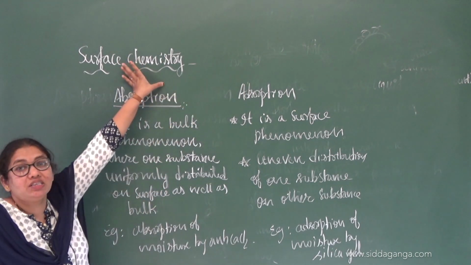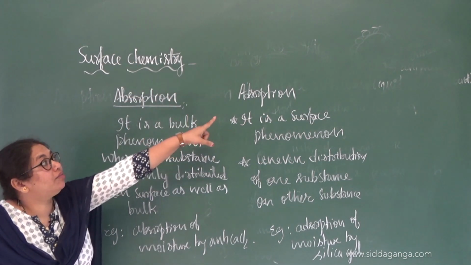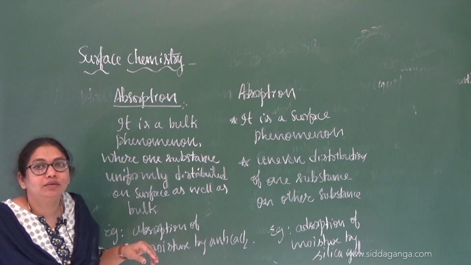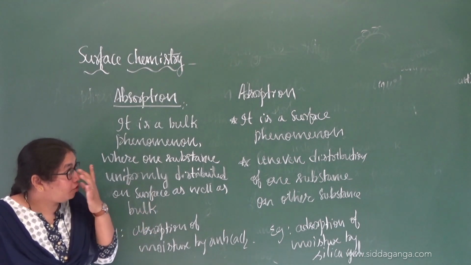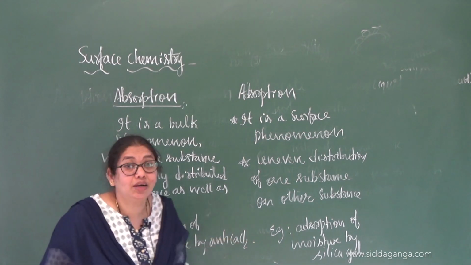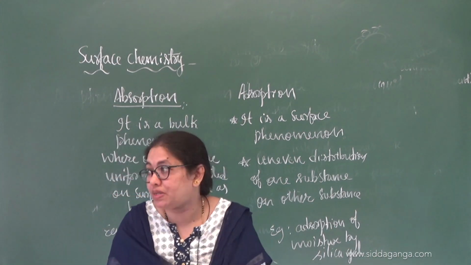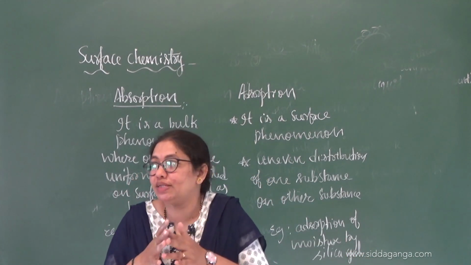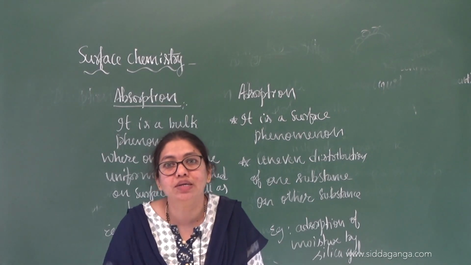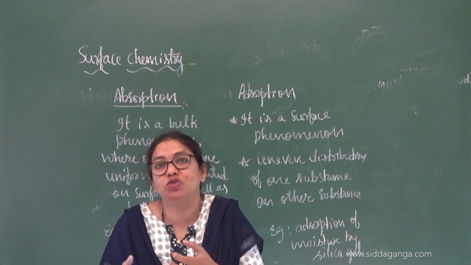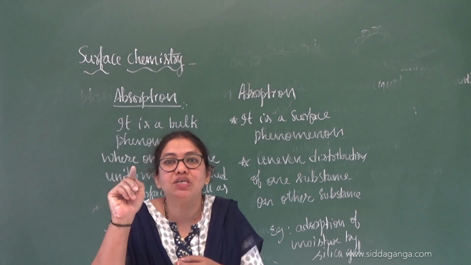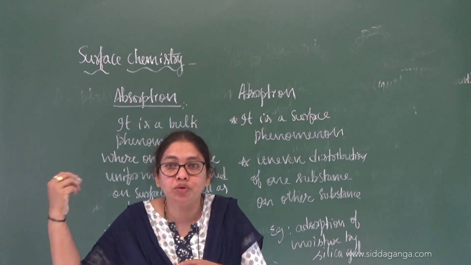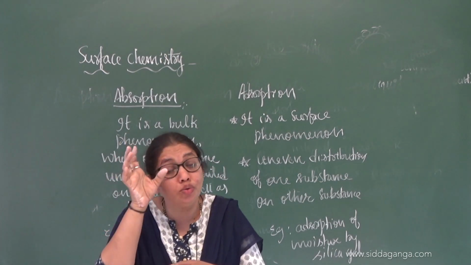But if you come to surface chemistry, we are discussing only that phenomenon, that is nothing but adsorption. That you should be very clear about, right? So, next. Following all this, I told you about this silica gel. Whenever you get some substances from the market, you are going to see small pouches. I can give the example of water bottles. In a newly purchased water bottle from the market, you are going to see a small sachet, like a small bag, and you are going to discard that one and use the water bottle.